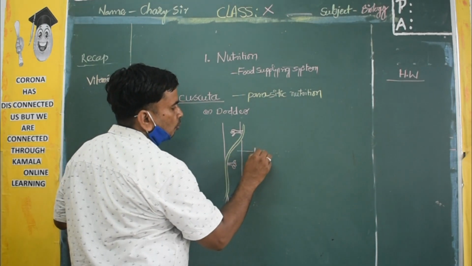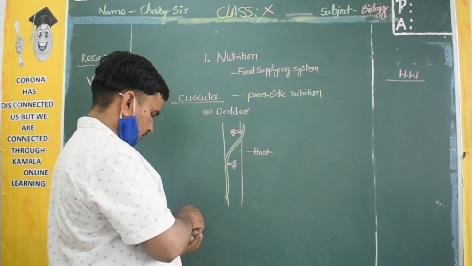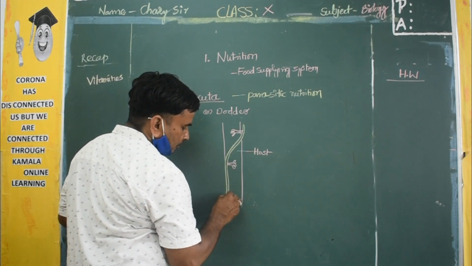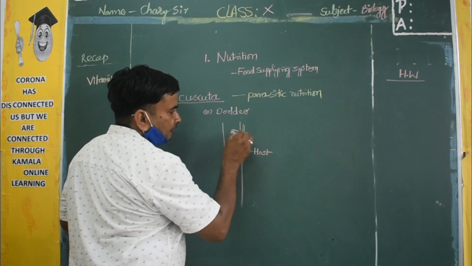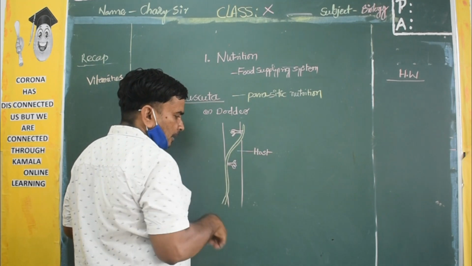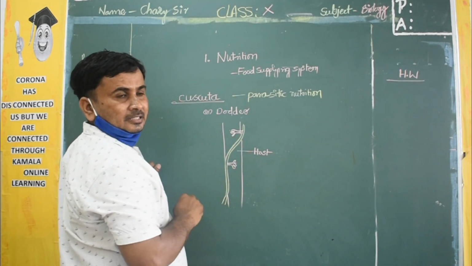It is the host plant. They rotate around the plant. The finger-like projections enter into the host plant stem, the big stem, while the parasite has a thread-like tender stem.